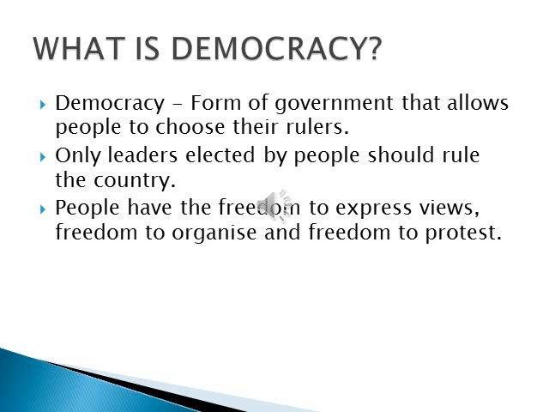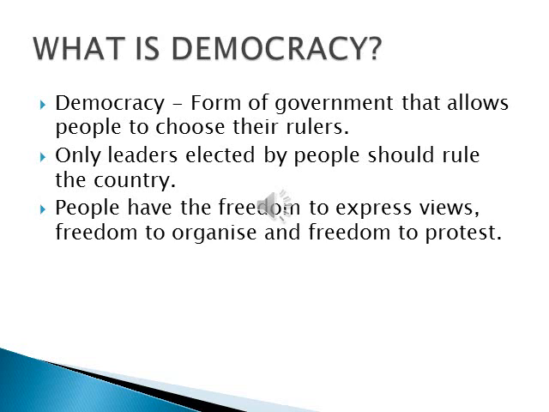First, what is democracy? Democracy is a form of government which allows the people to choose their rulers. That means people can choose their rulers in a democratic form of government. Only leaders elected by the people should rule the country. So the people have the power to choose their rulers, and the leaders elected by the people should rule the country.